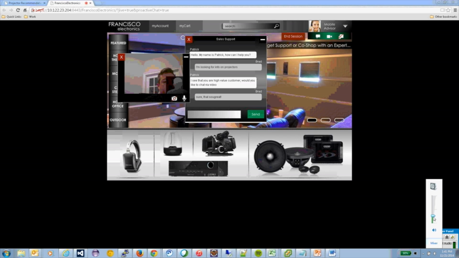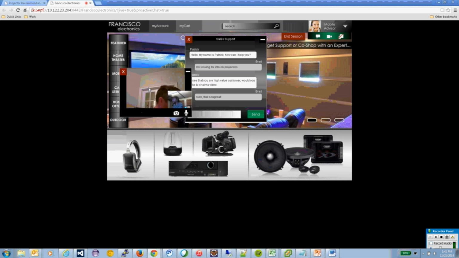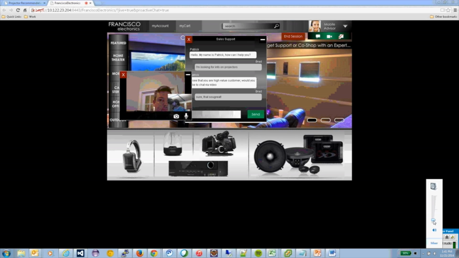Good. So the video chat begins with my camera off, disabled. If I want to enable my video to send it to Patrick, I can select that, and now we have two-way video enabled. Now that we're chatting, I'm telling him I'm looking for some information on projectors, and asking him where I should look on the website to find some information.